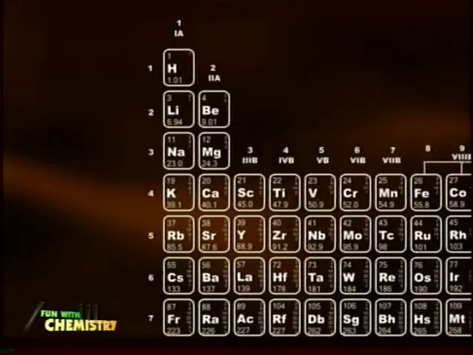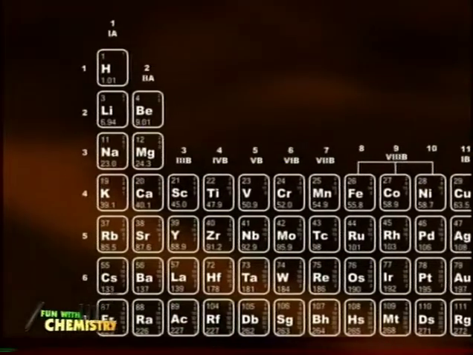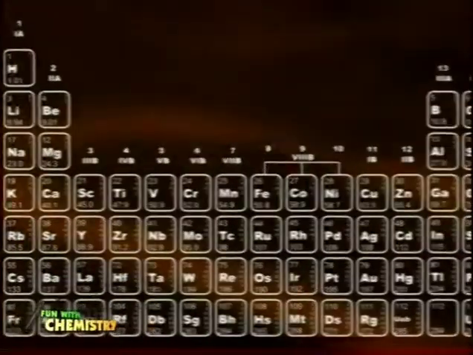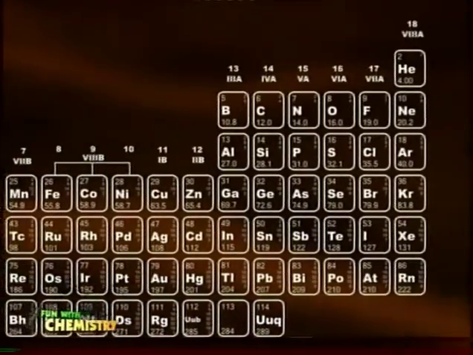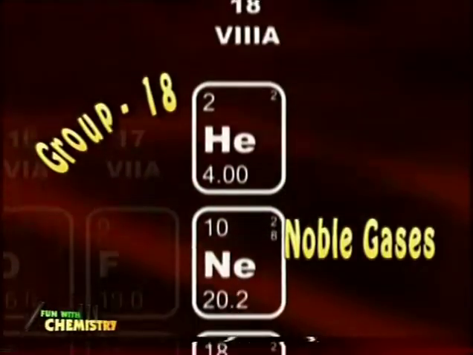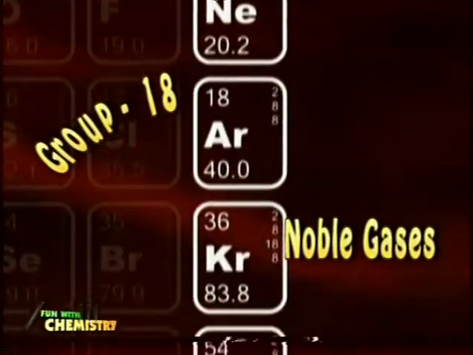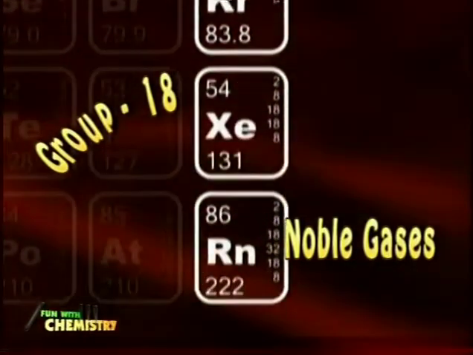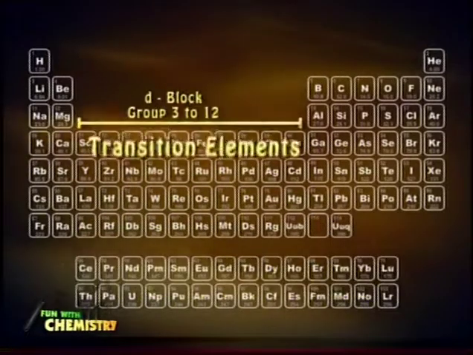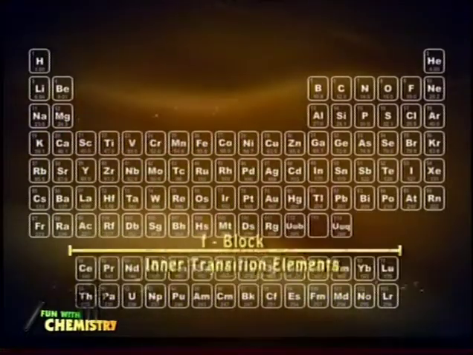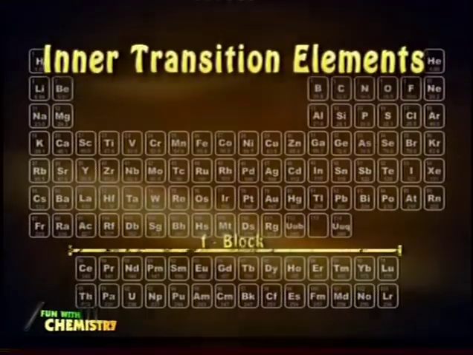There are 18 vertical columns or groups in the long form of the periodic table. On the basis of electronic configuration, these groups are further classified in 4 classes, namely noble gases, normal elements, transition elements and inner transition elements.